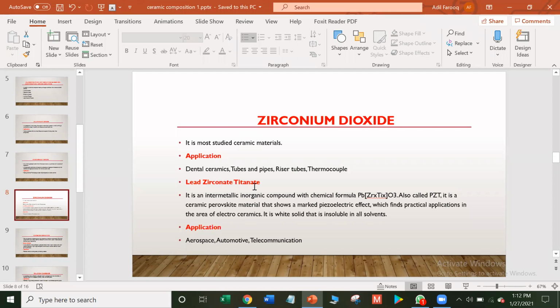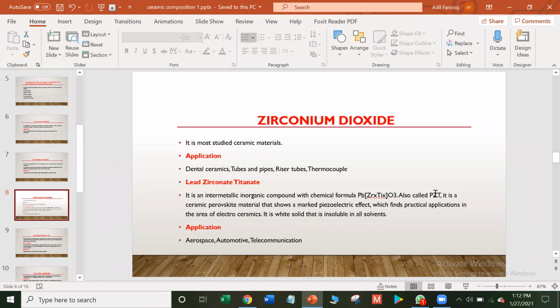Lead zirconate titanate. It is an intermetallic inorganic compound with chemical formula PbZrxTi1-xO3. Here, intermetallic compounds are formed from electropositive and electronegative metals, which chemically bond to form a compound with specific composition and crystalline structure.